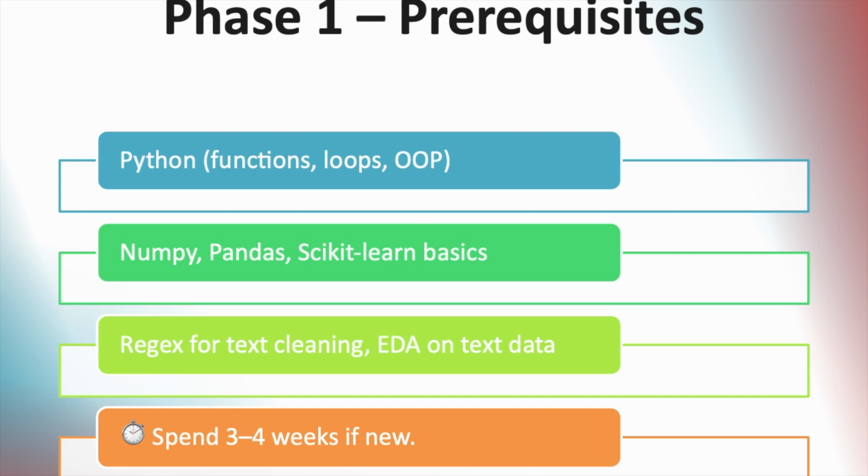Then is matplotlib and seaborn, which are used for data visualization and basic EDA. And lastly, scikit-learn. Get comfortable with training models like logistic regression and evaluating metrics like accuracy, F1, and ROC-AUC. This phase builds your data mindset. It is not about building models yet. It is about learning how to think with the data.